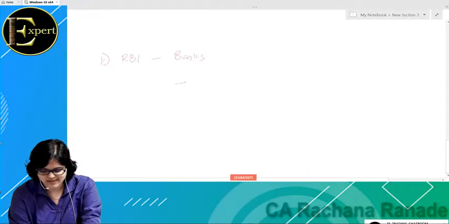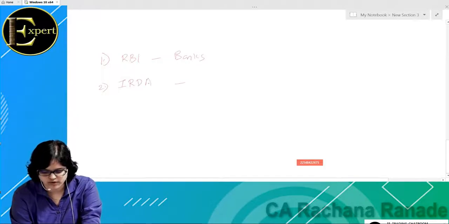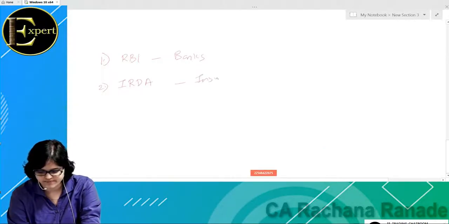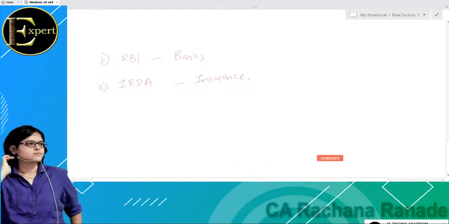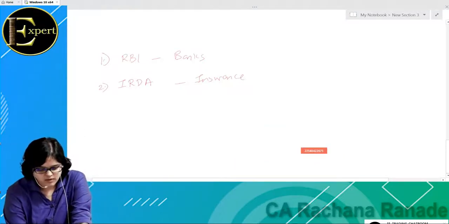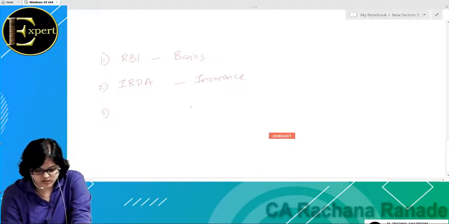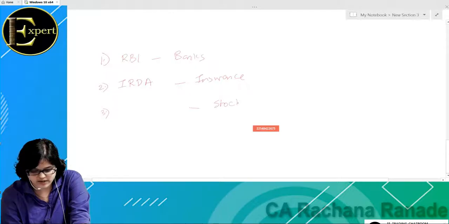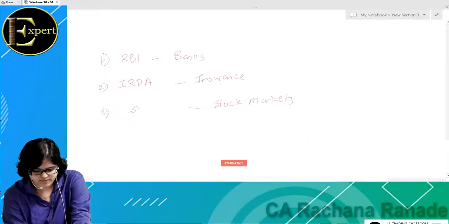For the third one, we did not talk about this, but for stock markets, any idea who the regulator is? SEBI. For stock market, it is SEBI. IRDA is Insurance Regulatory Development Authority of India. So these are the three regulators which we discussed right now.